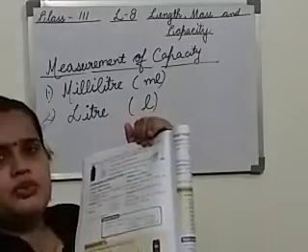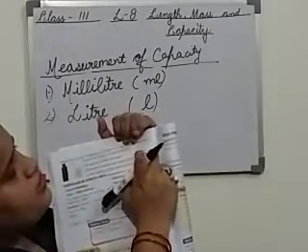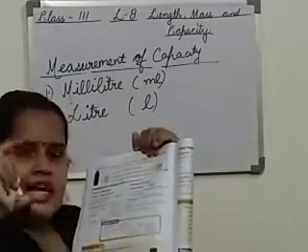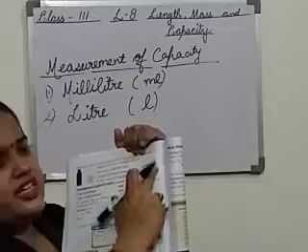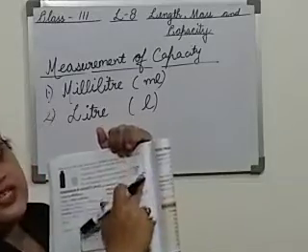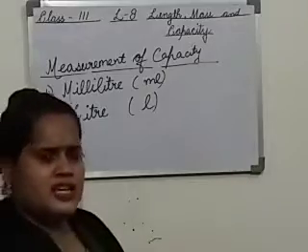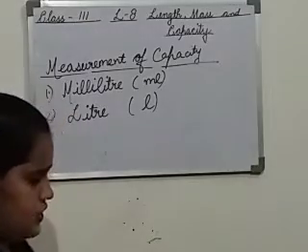Suppose we have to take 20 ml. It is written over there, 20 ml. Fill the water till that mark, and then you can pour it anywhere. That means the quantity of water is 20 ml, because we have measured it in this measuring cylinder. These are a few tools to determine the capacity.